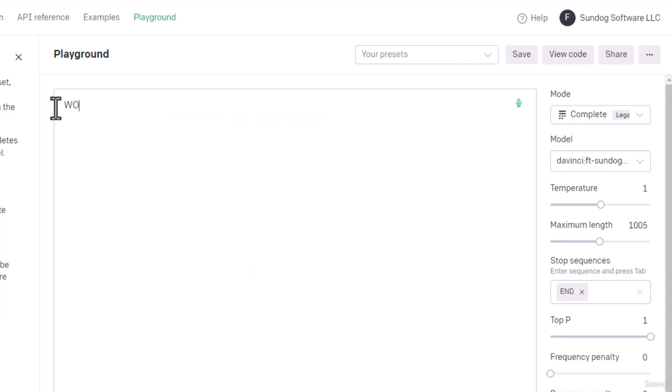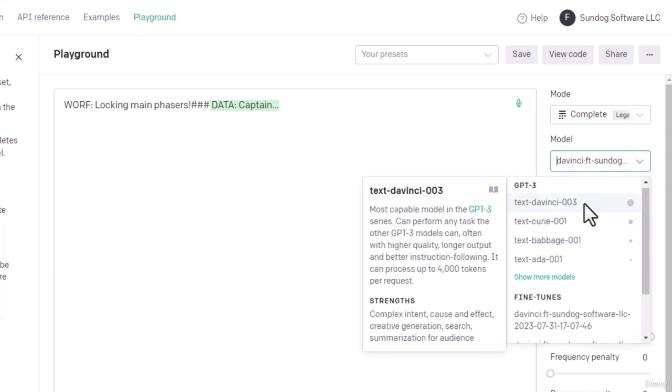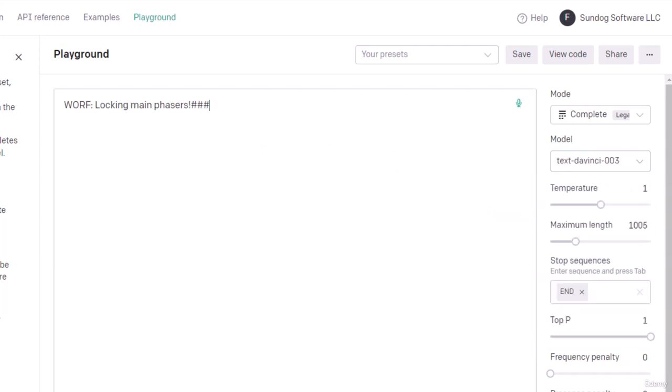Let's pretend I'm Worf. "Locking main phasers. Target the shuttle's engines." Data's given advice on what to shoot for. "30 seconds from contact." So we're basically, "Captain," where he's about to say that he detected some strange anomaly on the sensors, right? Again, just for comparison, let's go back to the non-fine-tuned model and see what it does. "Woof woof." It's just complete nonsense, right? It doesn't even know who Worf is or what's going on here.